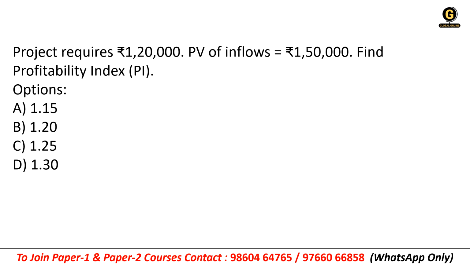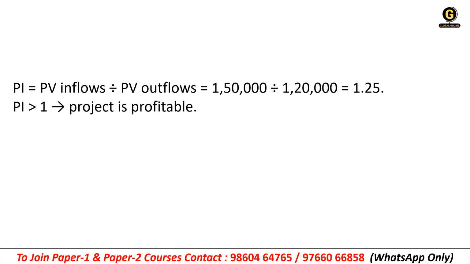Project requires 1,20,000, PV of inflow 1,50,000. Find the profitability index. So right answer will be 1.25. How? PI is equal to PV inflows divided by PV outflows. So 1,50,000 we have inflow and 1,20,000 we have outflow. So right answer will be 1.25. It is as simple as that.